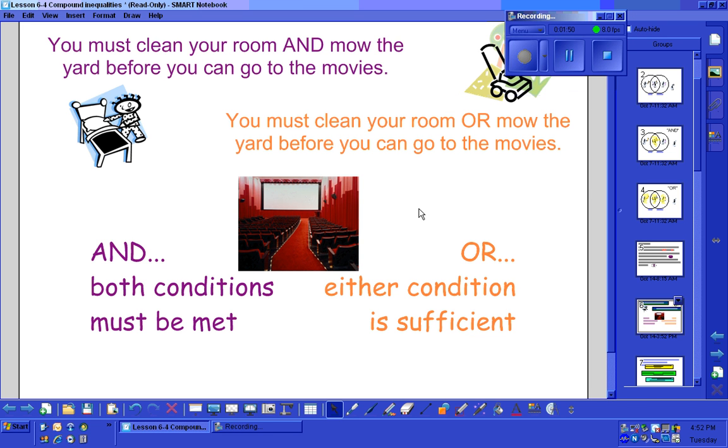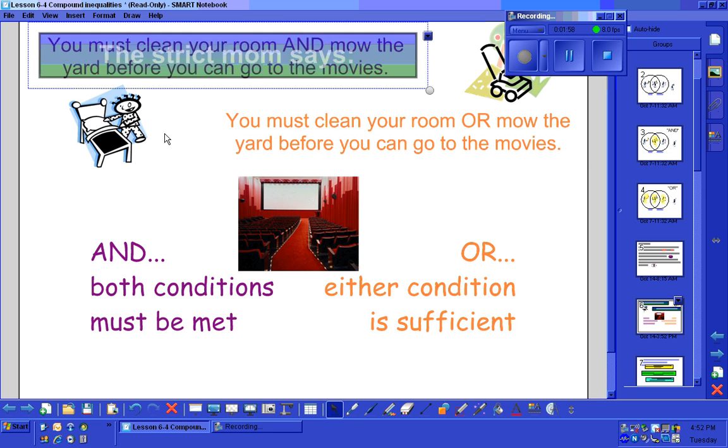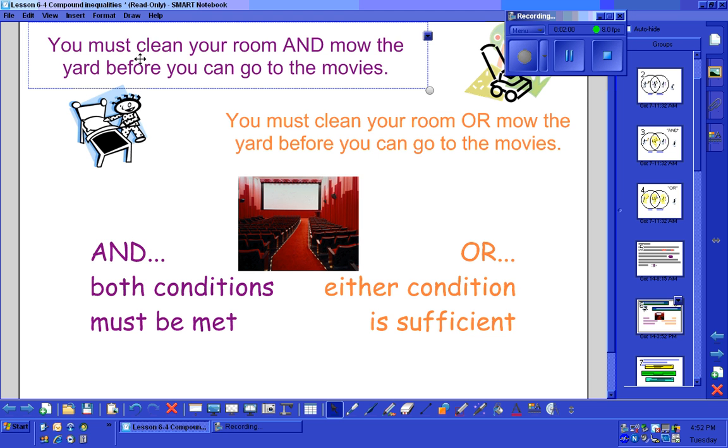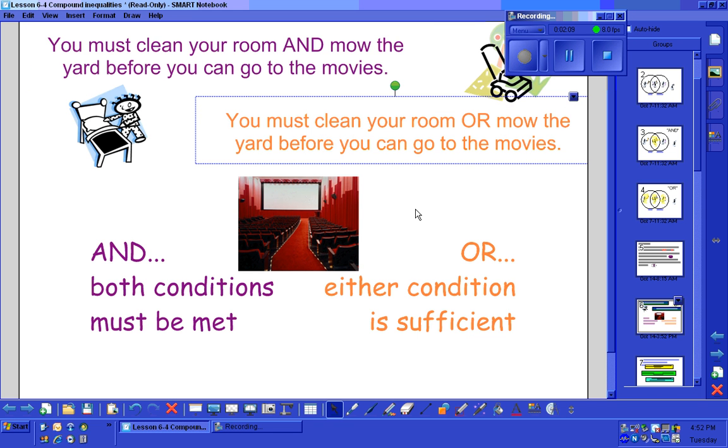Consider what would happen to you if you only did one of the two. If you only did one of the two, would you get to go with a strict mom's restrictions? No, because you did not meet both restrictions. You do not meet the and statement. However, if you had a more lenient mom, the or statement, you would get to go.